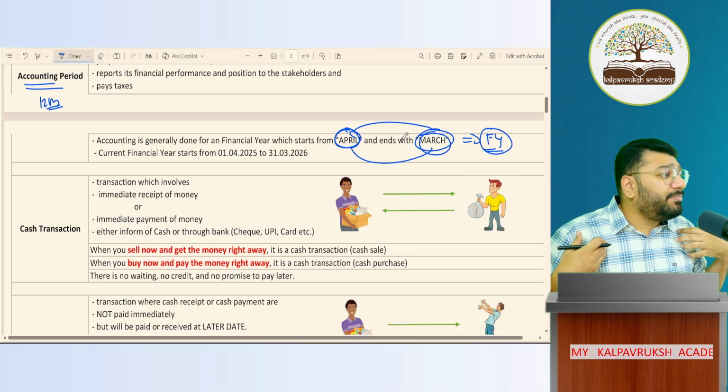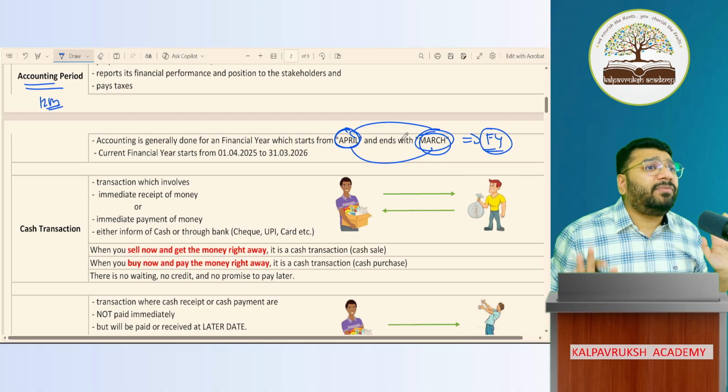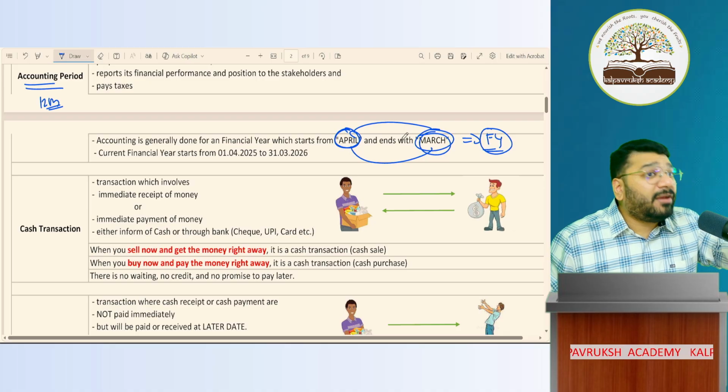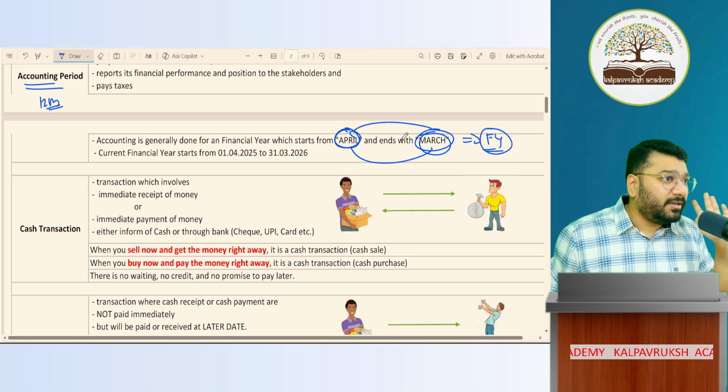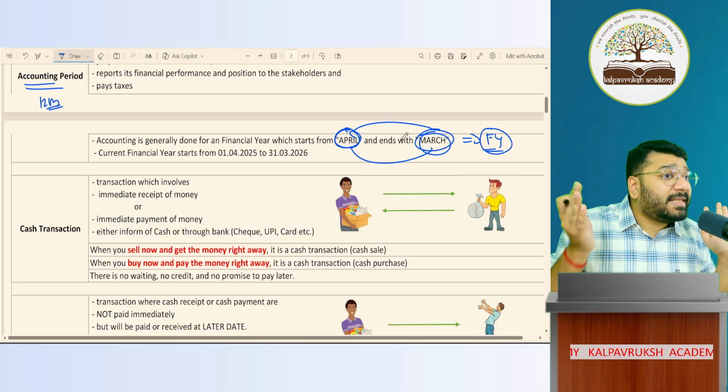I started the business somewhere in the middle of the year. So in that case, my accounting period can never be 12 months. In that case, it will be less than 12 months. Got it, not got it? Okay. This is one instance where your accounting period is less than 12 months.